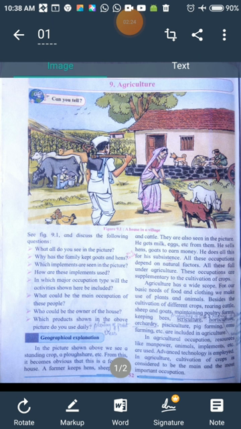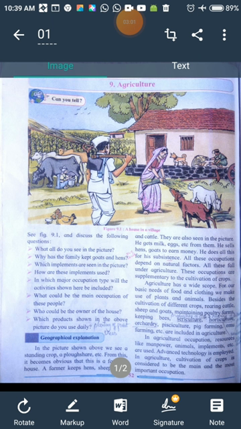But obviously, I will give the answer to this question. Which occupation do you think? Yes, it is agriculture. Yes, it is farming. Yes or no? This picture depicts the scene of a farmer family, and they are carrying out the occupation of agriculture. What could be the main occupation of these people? That I only answered now. Who could be the owner of the house? Which product shown in the above picture do you use daily? Okay, so you have to answer these questions by observing figure 9.1.